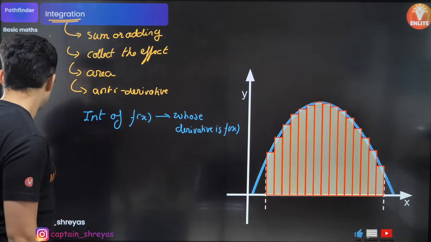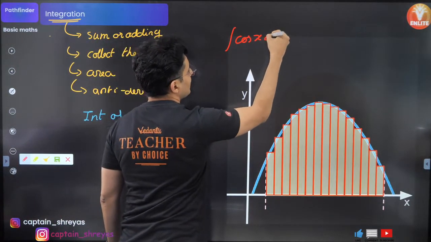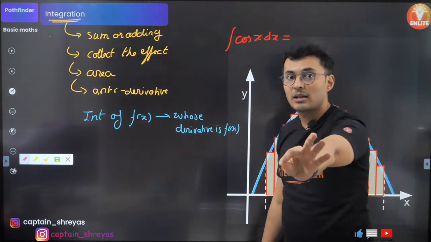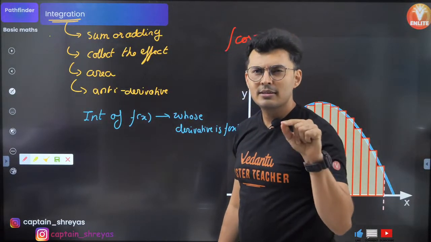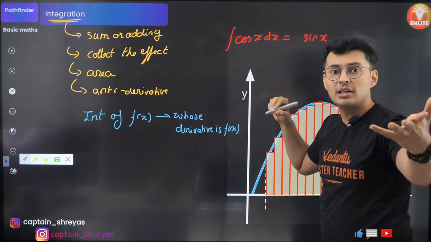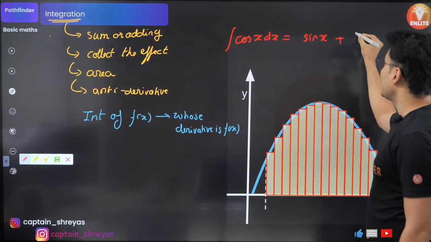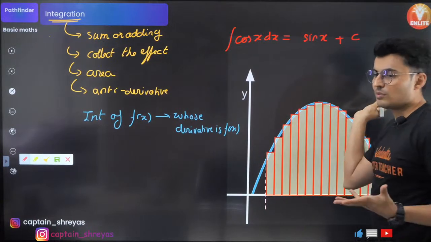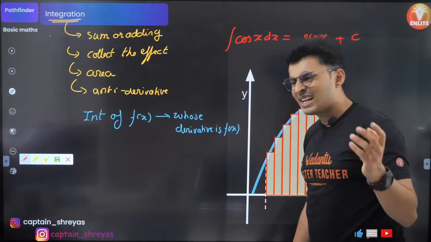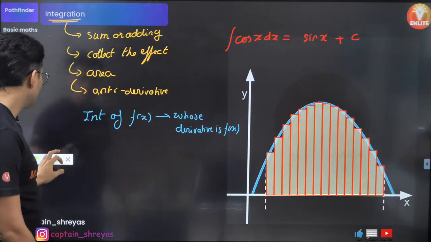So just to give you one more example, let's see if you can guess this. Integration of cos of x dx is, meaning whose derivative is cos? Sine's derivative is cos. Yes, so sine of x. But sine x plus 10 also has derivative cos. Sine x plus 100 also has derivative cos. So you can put sine x plus c. So all the functions which have some constant will be okay. Hence the integration of cos x is sine x plus c. Is that clear? This is how it works. Everybody with me on this?